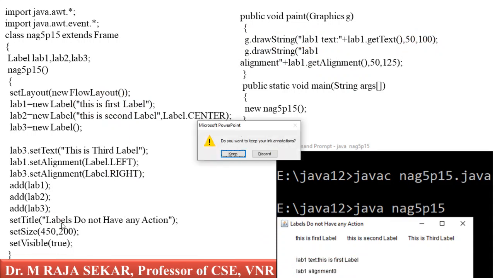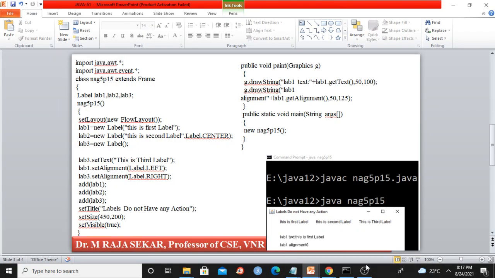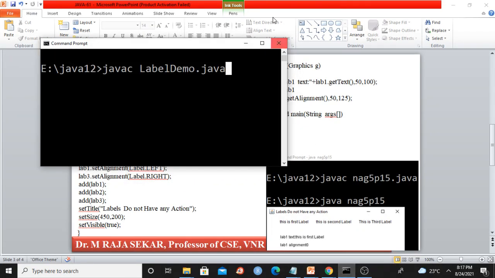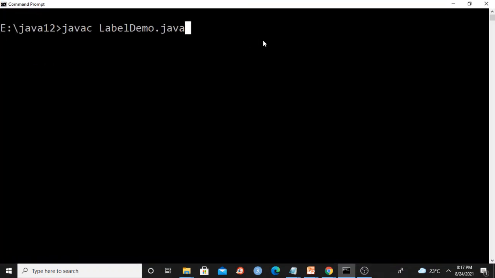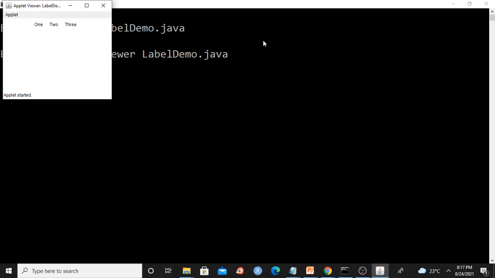Let me demonstrate this program so that we can understand this. Just let me go to the command prompt. In my previous lecture, we were discussing an applet program, LabelDemo.java. Just let me demonstrate that program. How can I run that applet program? appletviewer LabelDemo.java. This is the output of my previous program.